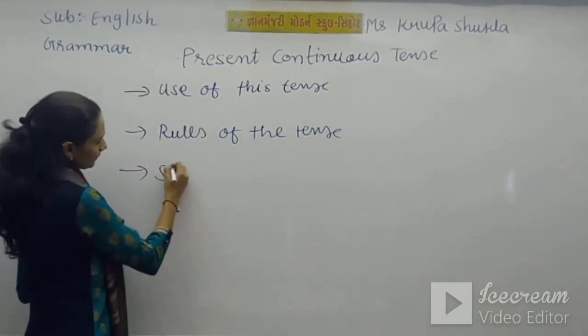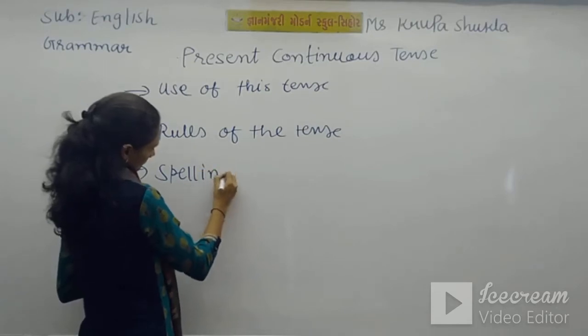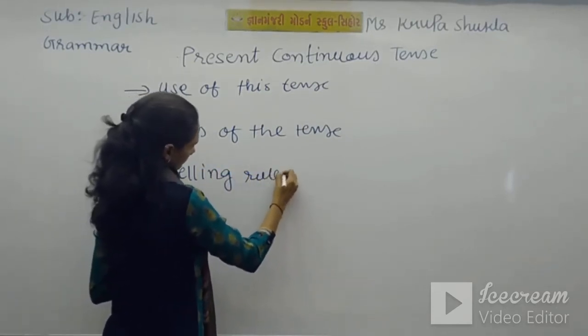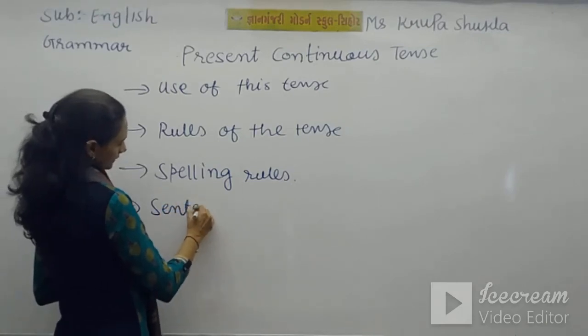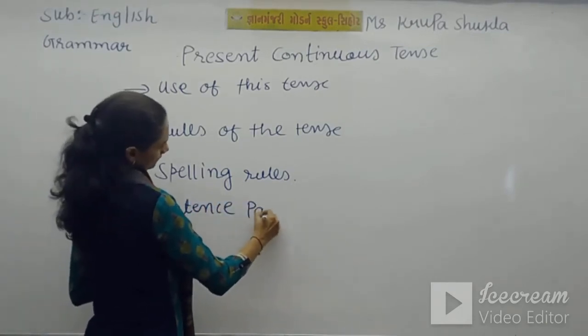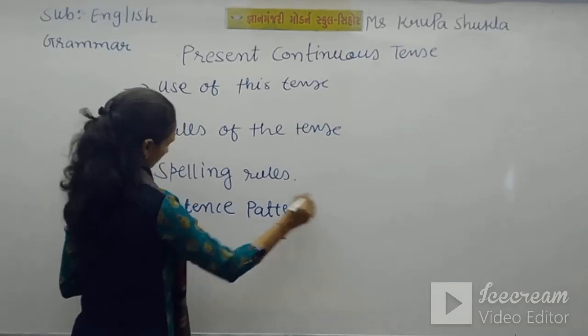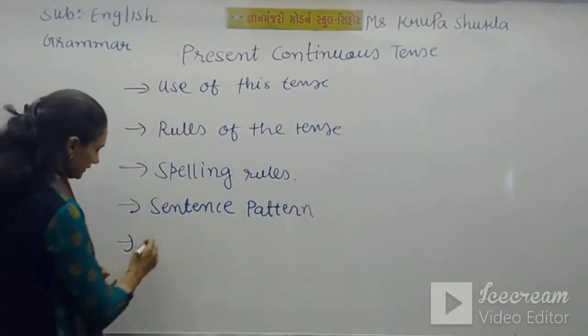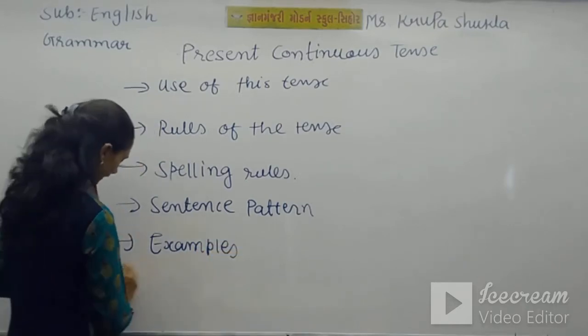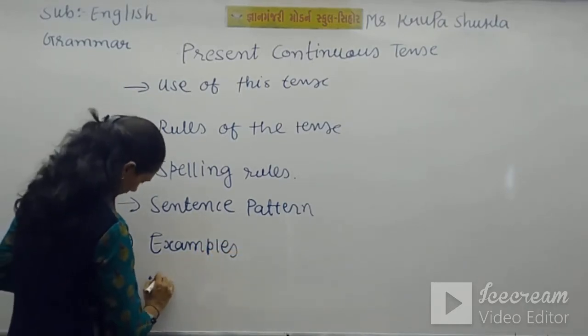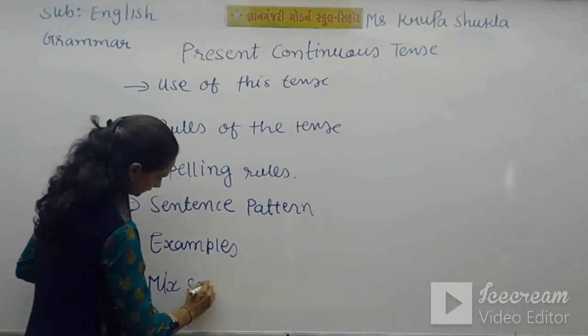Thirdly, we did spelling rules. And now next is sentence pattern, and another is examples. And lastly, we will give next sentences.